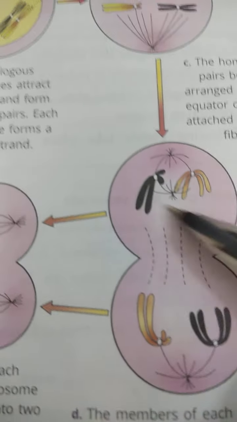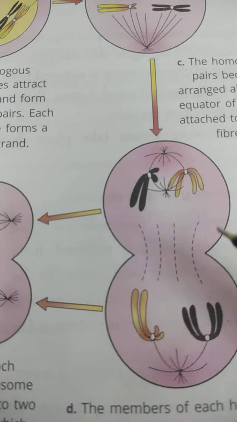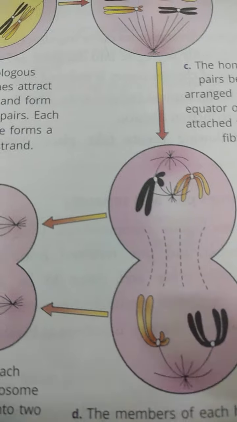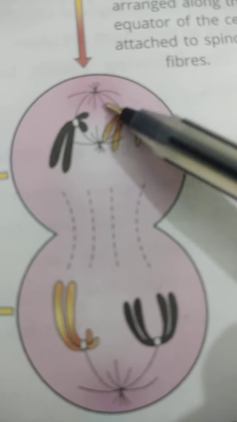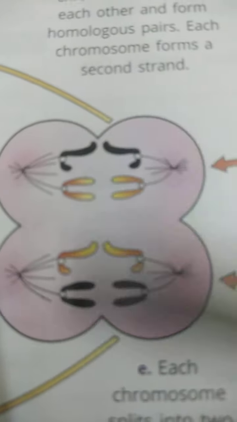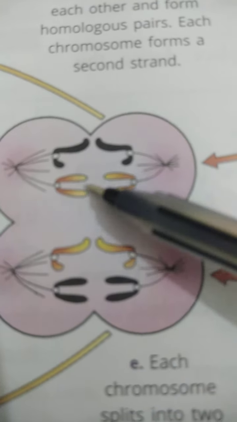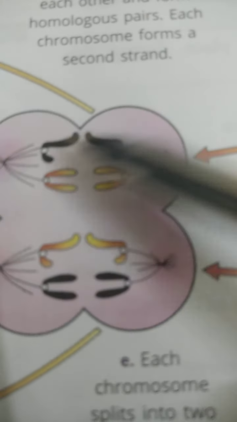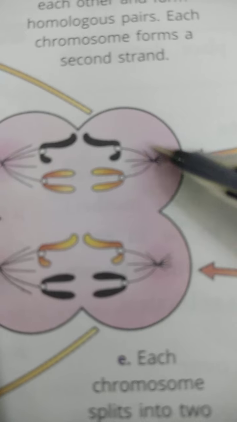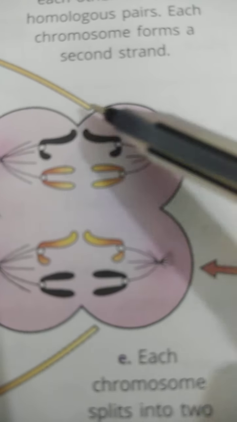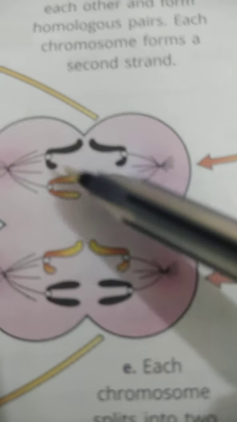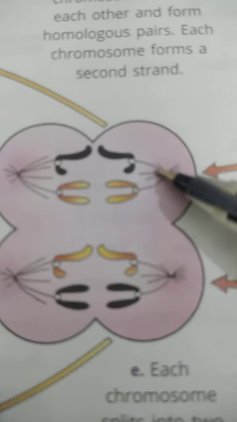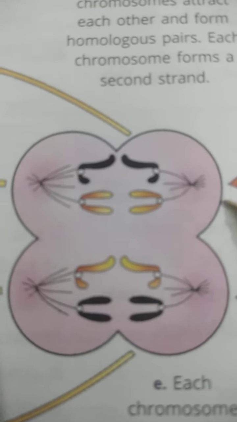Now in the second meiotic division the centromere is split, and half of the chromosomes move towards one pole and half towards the other pole. The spindle fibers are attached to the centromere, the centromere splits, and the sister chromatids start moving towards opposite poles.